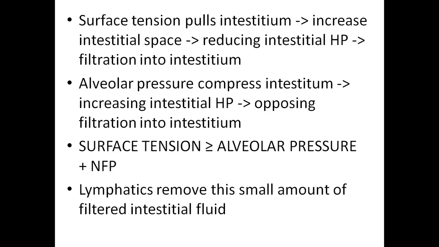But under normal conditions, because of the net reabsorption pressure of Starling forces and surfactant, which reduces the surface tension, these forces will be balanced and only a small amount of fluid will be filtered into the pulmonary interstitium. From time to time, it is cleared by your lymphatics. The same happens in your systemic circulation, where towards the arterial end there is filtration and towards the venous end of capillaries there is reabsorption. Some amount, 2% of the fluid, will not be reabsorbed, which will be rejoined into the circulation by your lymphatics.